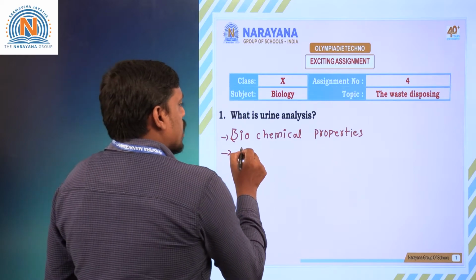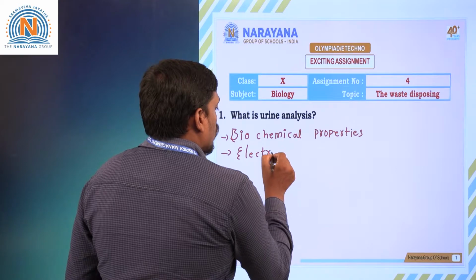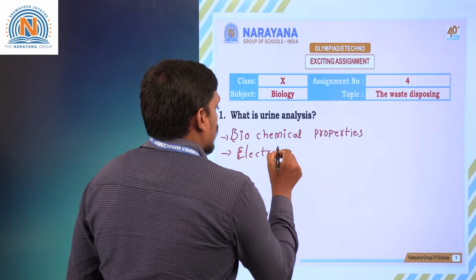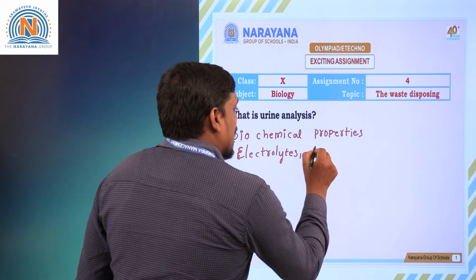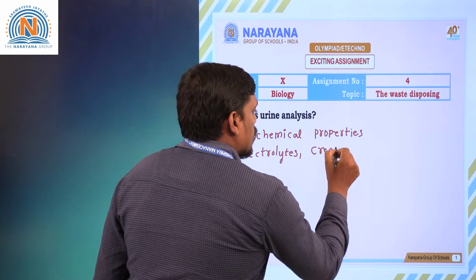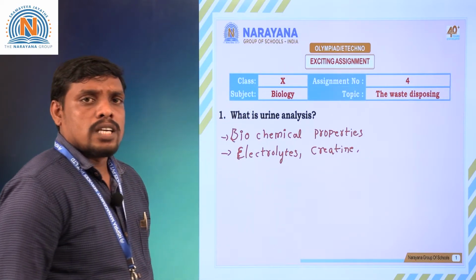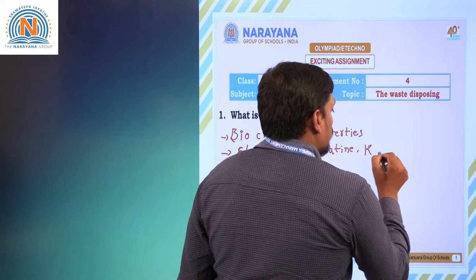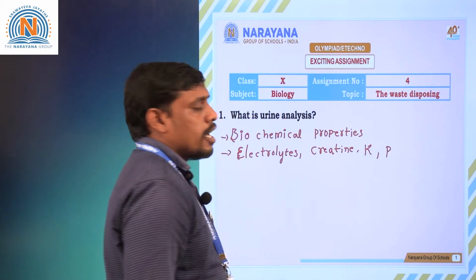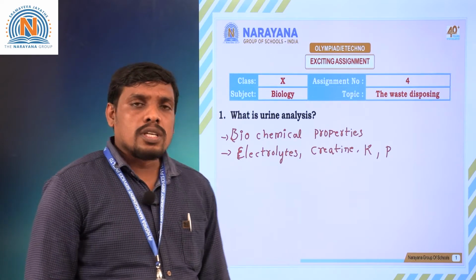With the help of urine analysis, the amount of electrolytes that are present in the urine, and the amount of creatinine that is present in the urine or in the renal filtrate, can be determined. Not only creatinine, the amount of phosphorus and potassium can also be known with the help of urine analysis.